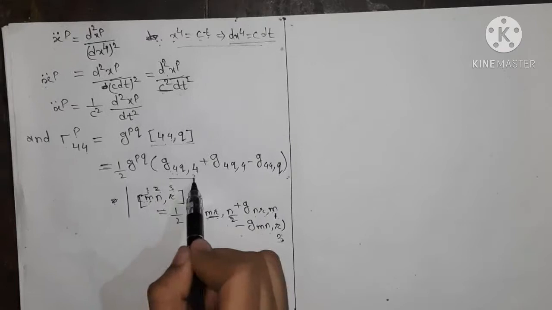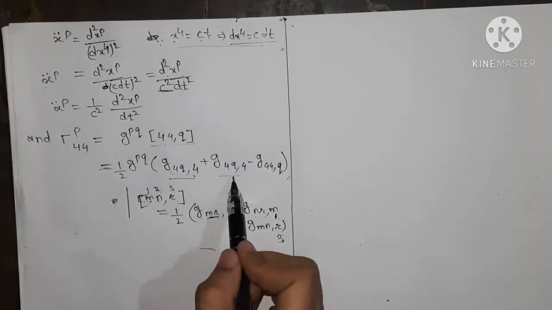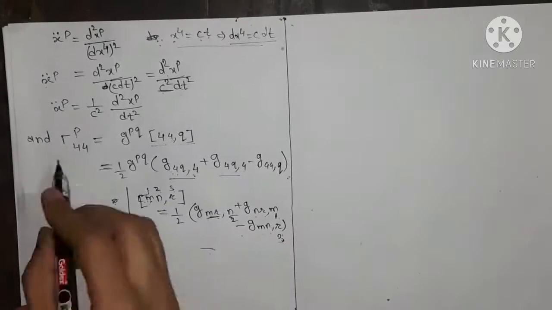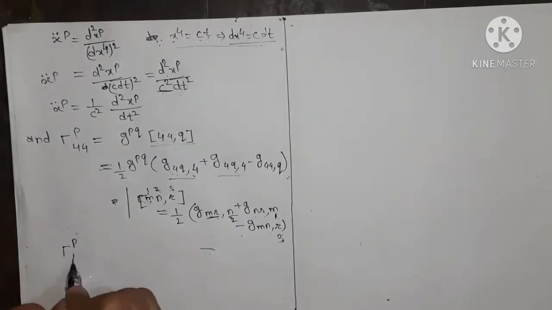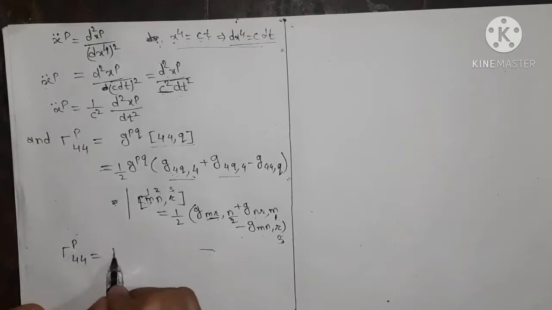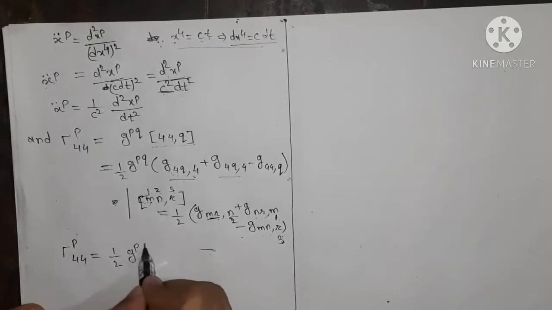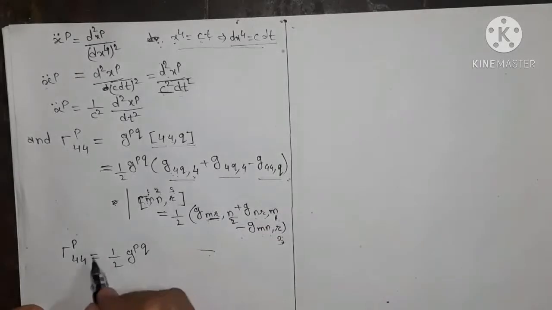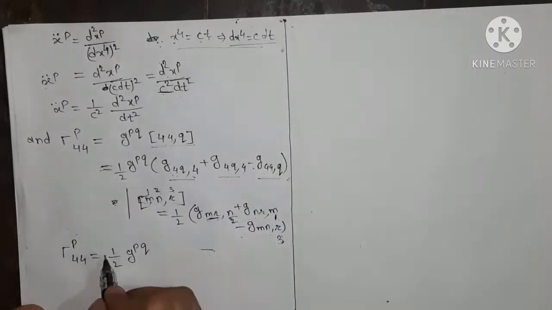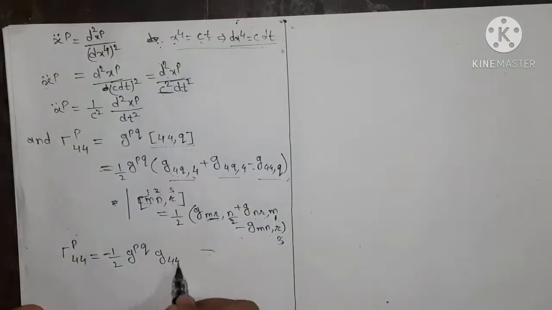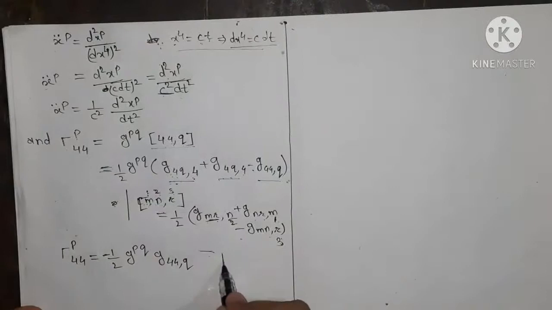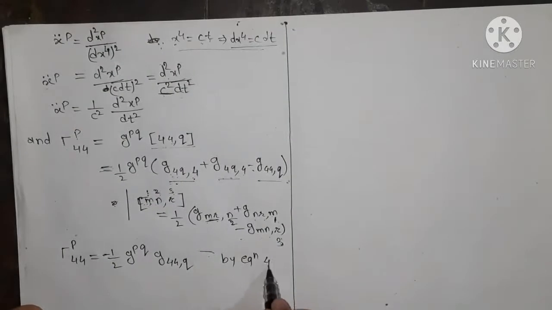Therefore these two terms are equal to 0, because they are comma 4. So we have gamma p44 equal to minus 1 upon 2 gpq g44 comma q, because the other two terms are 0 by equation 4.